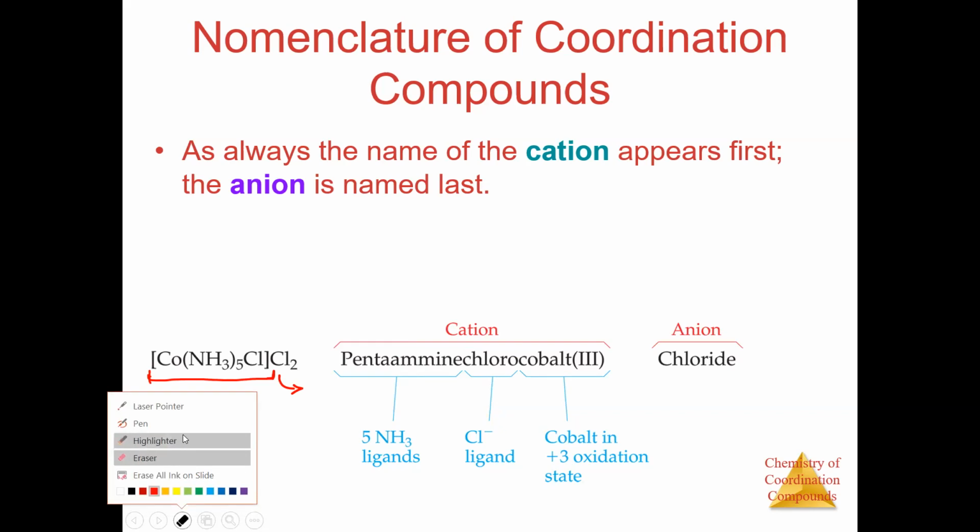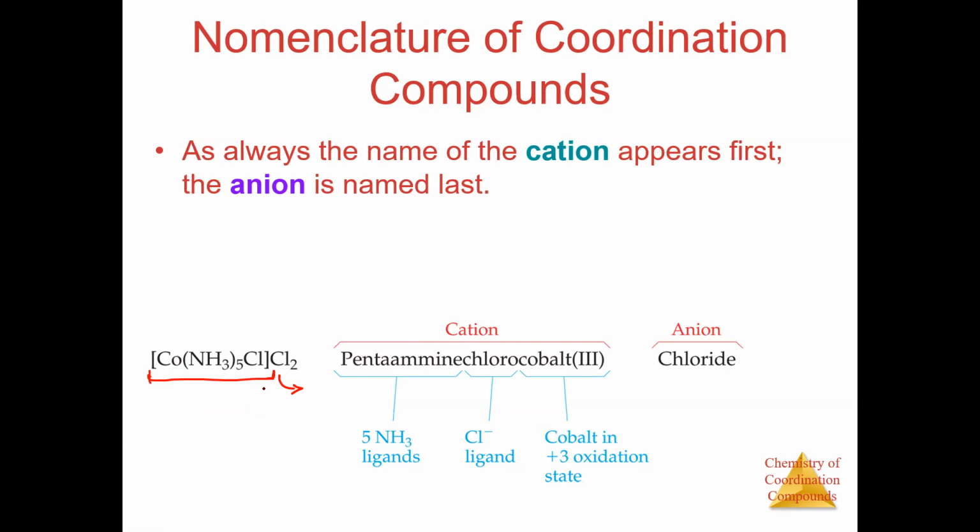Penta is not a name. Penta signifies that there are 5 amines. But please remember this penta, it does not have any value. Okay. So if penta was not there, let us suppose we had a language in which there was no number, then we would have to write amine 5 times. Amine, chloro, cobalt. But we don't write that. Rather, we write pentaamine. So please remember this penta, it does not have any value in terms of name. It is just signifying that there are 5 amines.